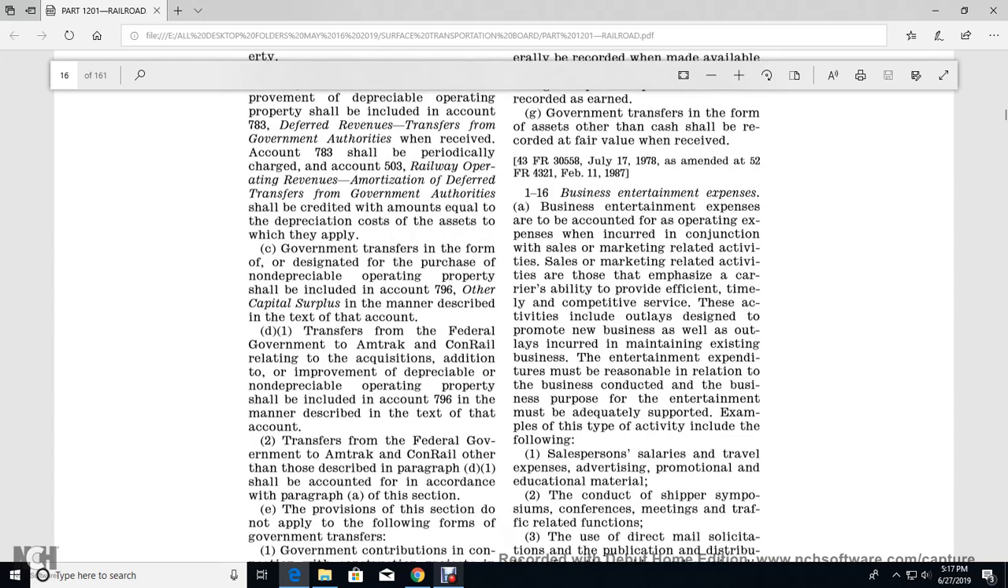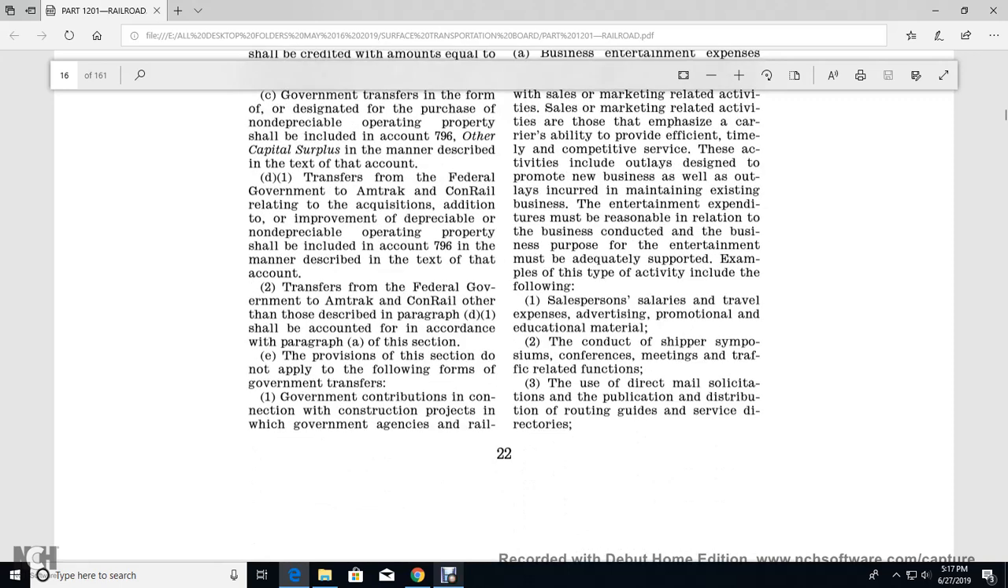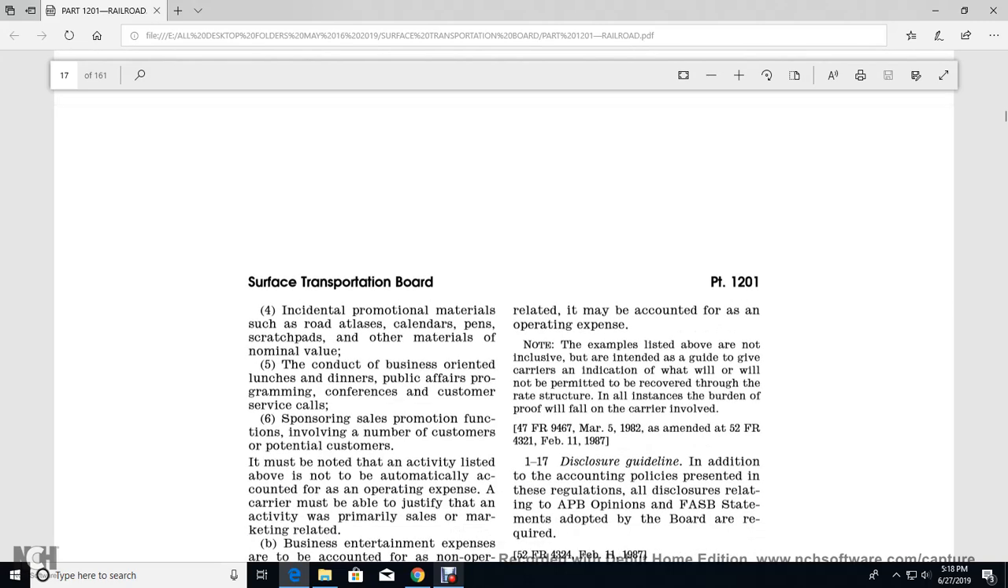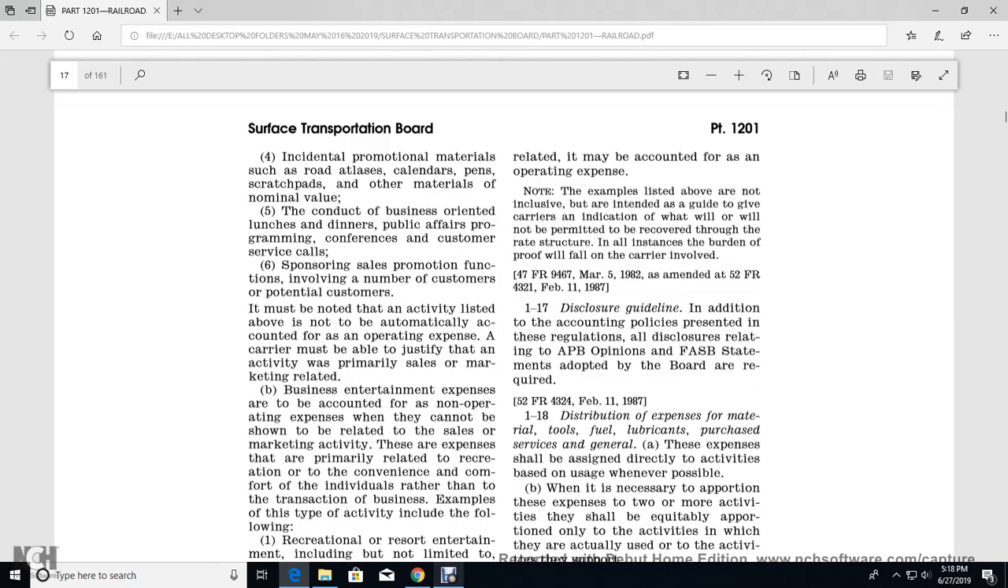Examples of this type of activity include the following: salesperson salary and travel expense; diverse advertising, promotional, and educational material; shipper conferences and meetings of traffic-related functions; the use of direct mail, solicitation, publication, distribution of routing guides, and service directories. Incidental promotional material such as road atlases, calendars, pens, and scratch pads; business-oriented lunches and dinners of normal value; public affairs programs and customer conferences; customer service calls; and sponsoring sales promotion functions involving customers and potential customers. It must be noted that the activities listed above are not to be automatically accounted for as operating expense.